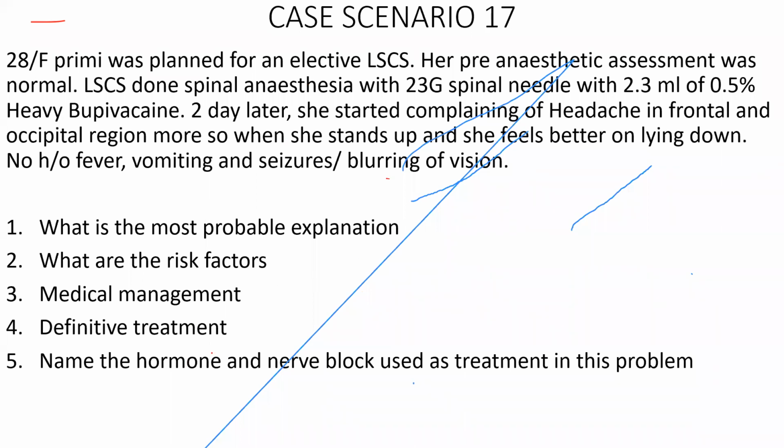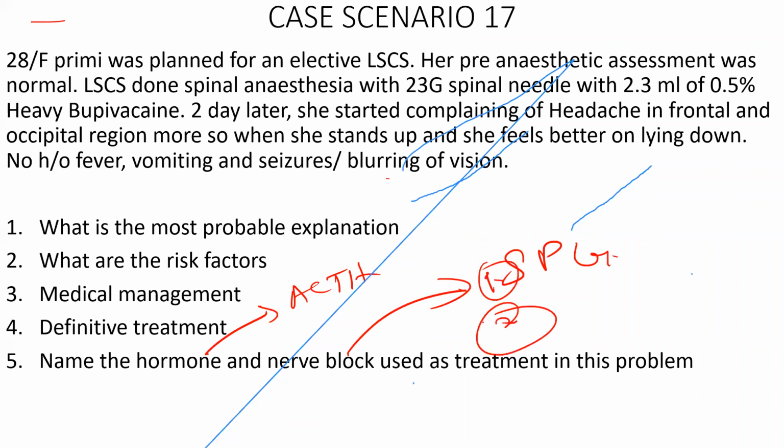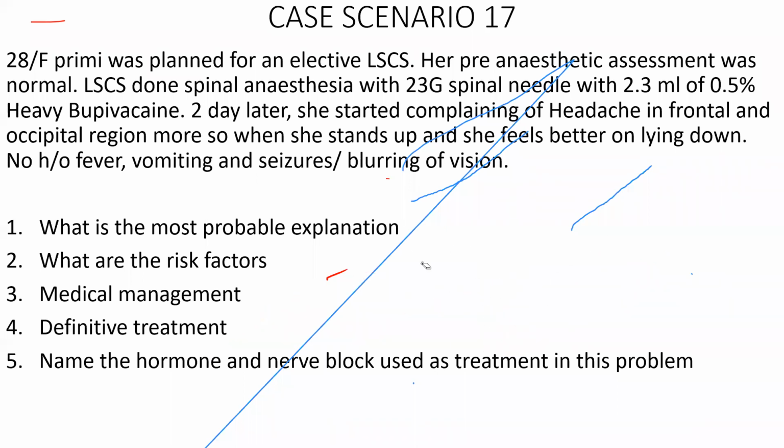What is the hormone used and what is the nerve block used in the treatment of PDPH? ACTH, very good. ACTH is the hormone used in the treatment of PDPH. And what are the nerve blocks available for treating PDPH? Sphenopalatine ganglion block. Any other nerve block? Greater occipital nerve block. These are the two recent blocks. Greater occipital nerve block is the newer one. So these are two nerve blocks available for the treatment of post-dural puncture headache.